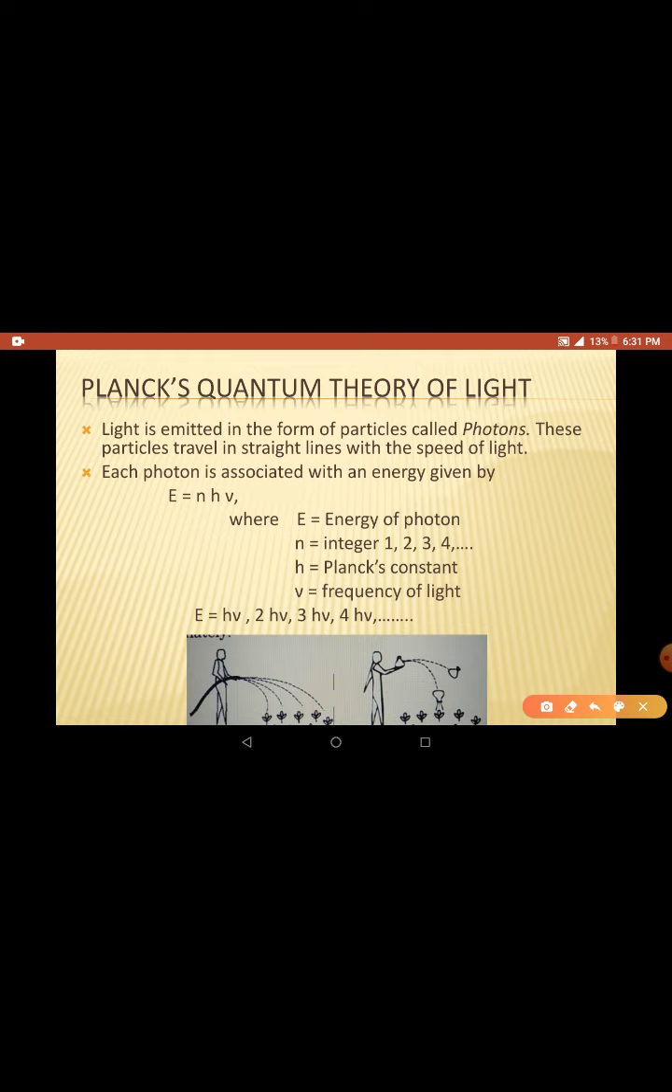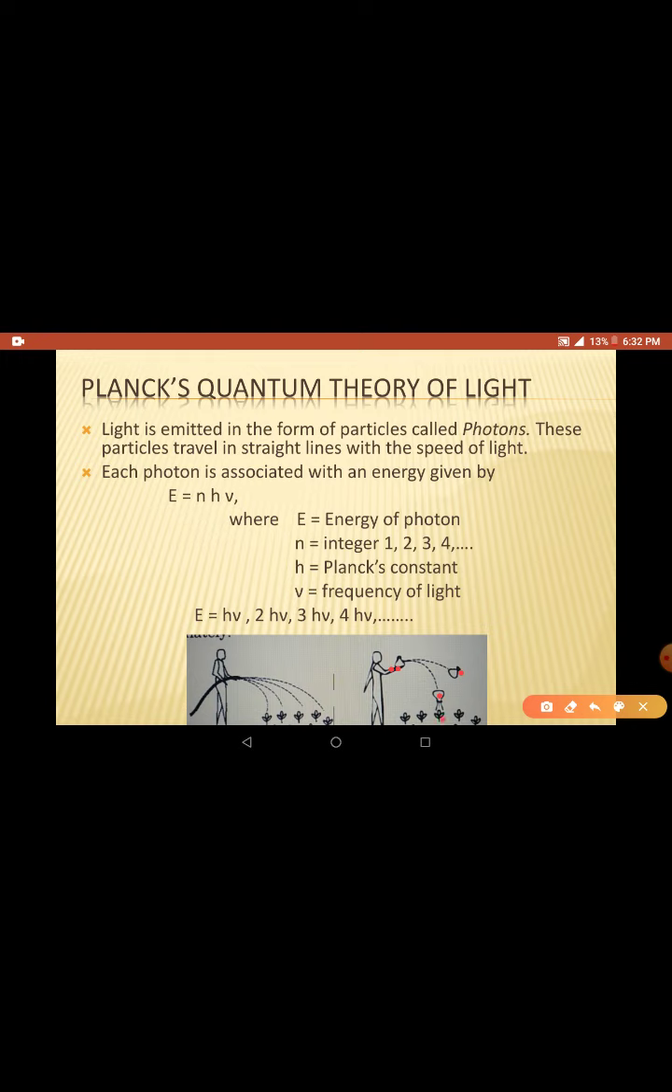Water is flowing continuously in the first figure, so all plants get water continuously, right? This is the classical nature of light. Light is coming continuously. Whereas according to quantum theory, this man cannot pour water continuously. Here he has packets of energy, just like light, packets of energy he is throwing.